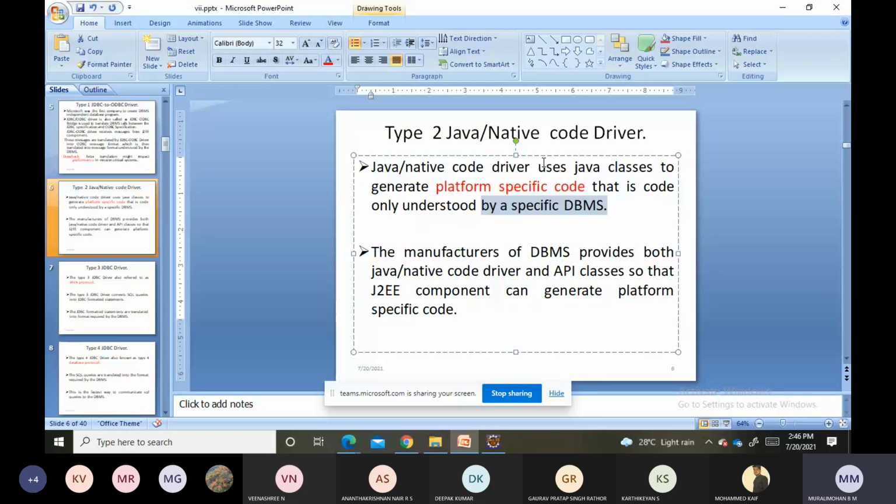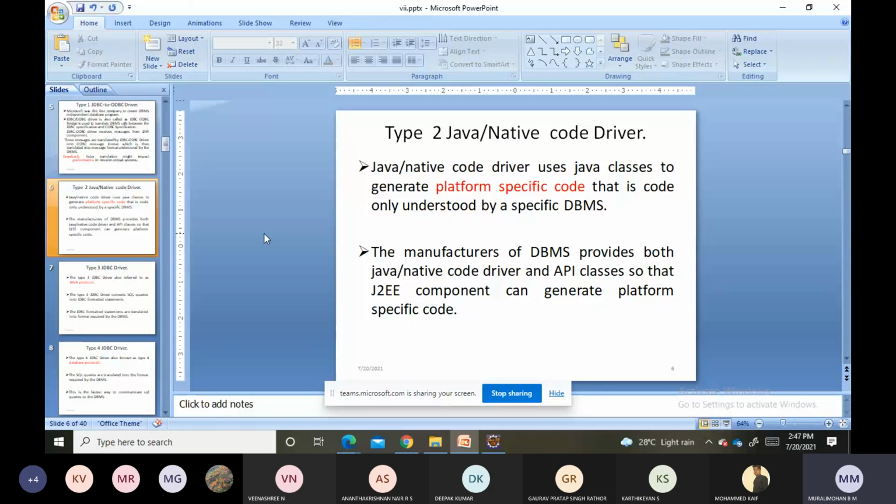The manufacturers of the DBMS will provide both the Java or native code driver and the API classes so that a J2EE component can generate platform specific code, right? So this is the type 2 driver we are having.